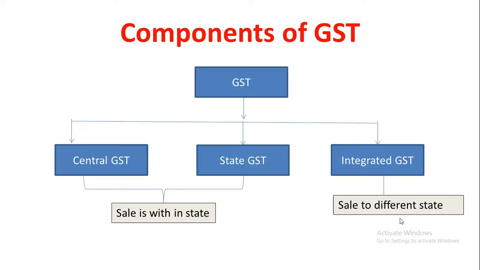To administer the GST, a model was introduced which involves both the center and the state. There are three taxes applicable under this system: central GST, state GST, and integrated GST. When a sale happens within the state, the revenue will be shared by the center and the state. When a sale happens from one state to another, the tax revenue will go to the center. Then the center will share the integrated GST based on the destination of goods.